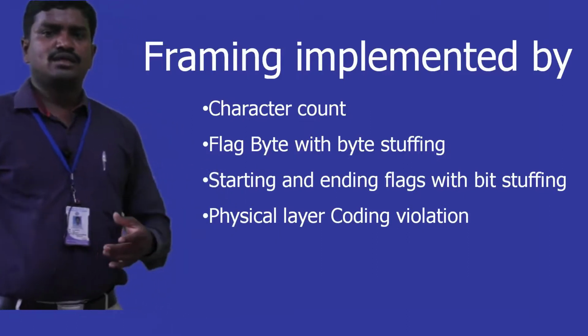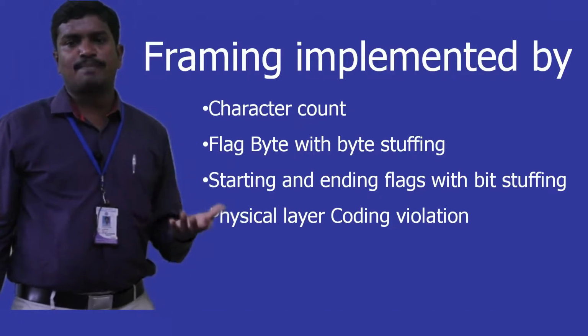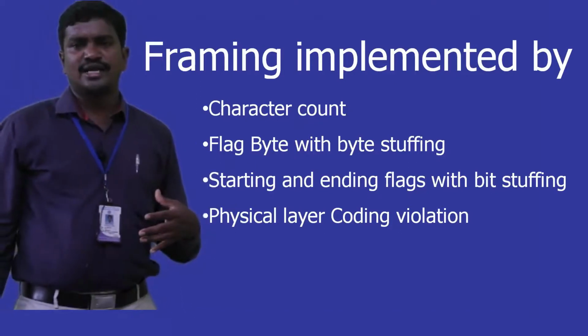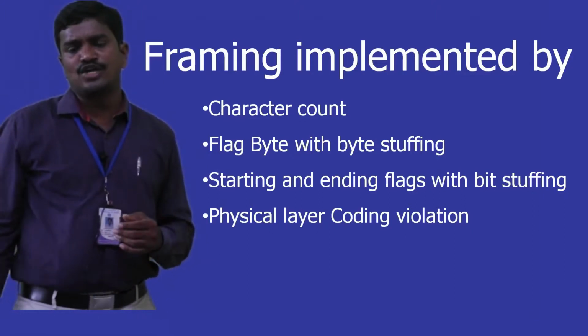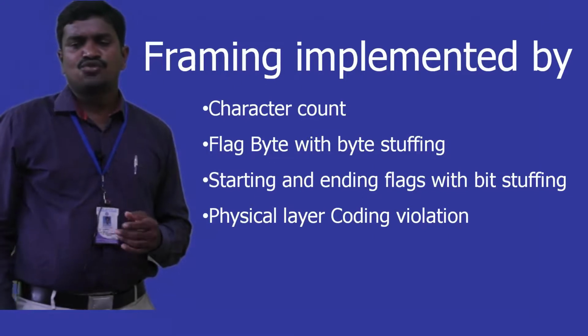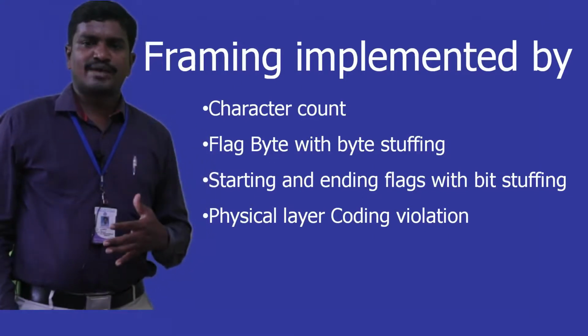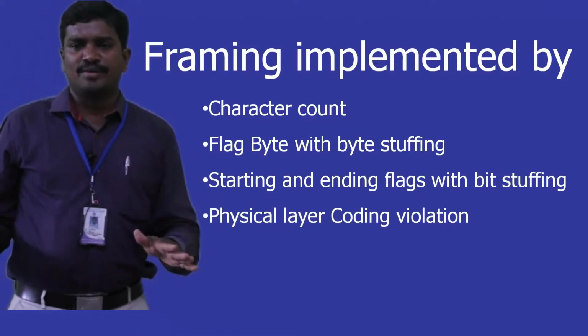Framing means the process of preparing the frames from the above content. Above content means what? Packets are coming to the data link layer. When packets are coming to the data link layer, how are data units prepared at the data link layer? That unit name we call it as what? Frame. So framing is a process of accepting the packets from the above layer and preparing a data unit by adding additional information.